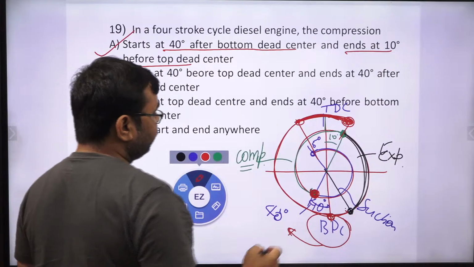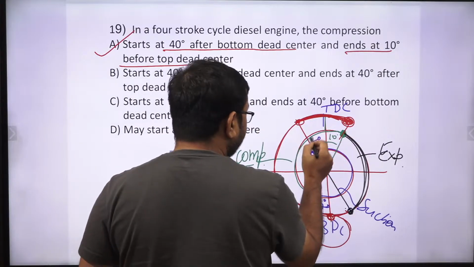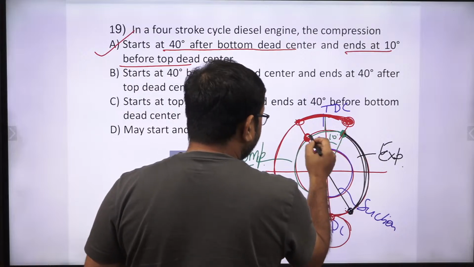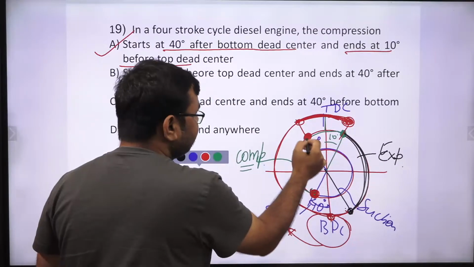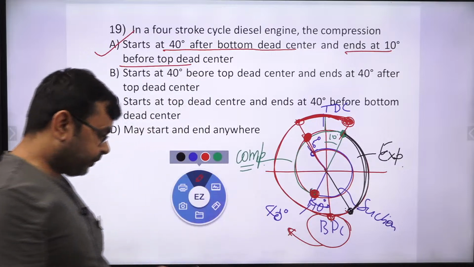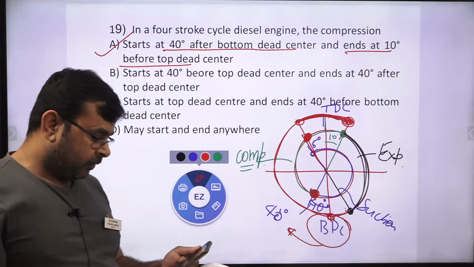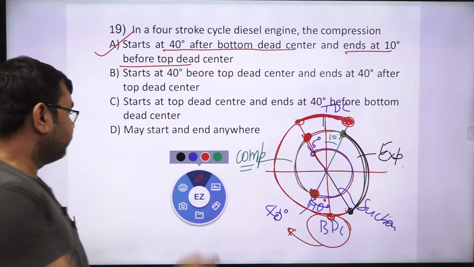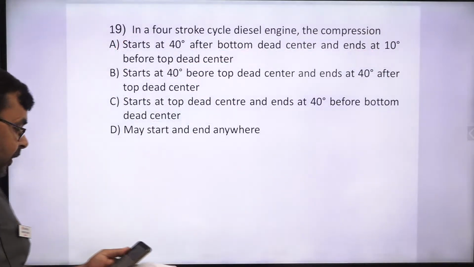Before the top dead center, sorry, this is wrong, up to this point, correct, this is up to this point, 10 degree, correct. So option A is the right one. Okay, let's see another question.